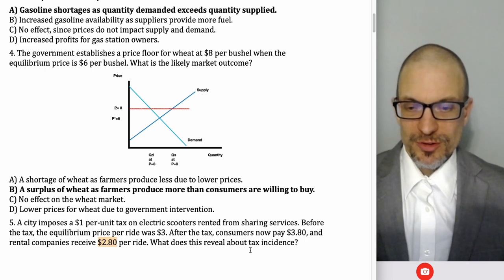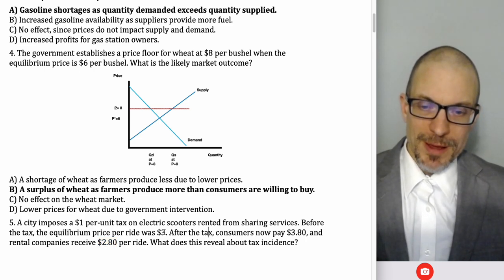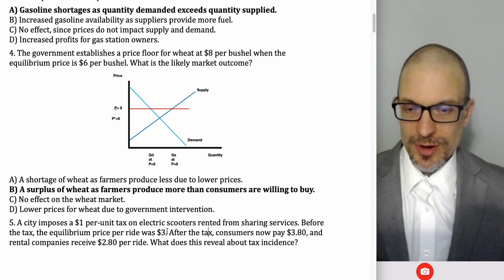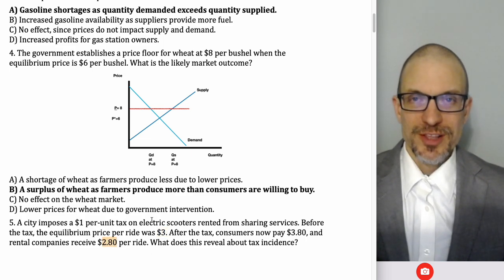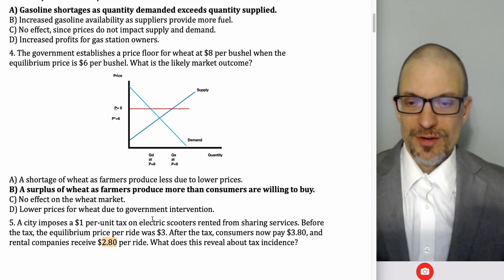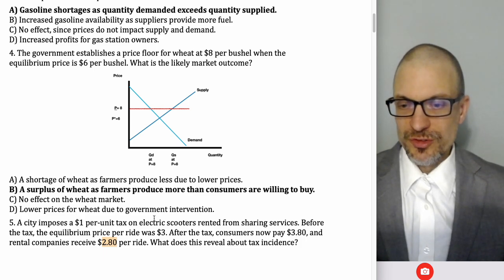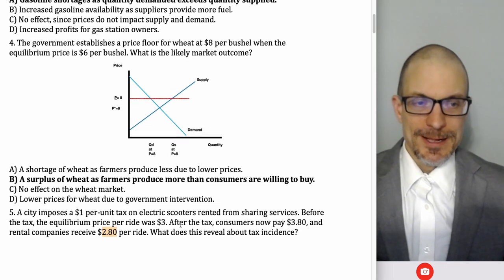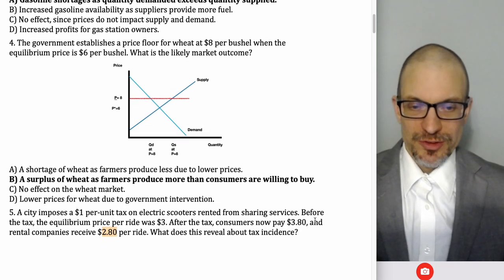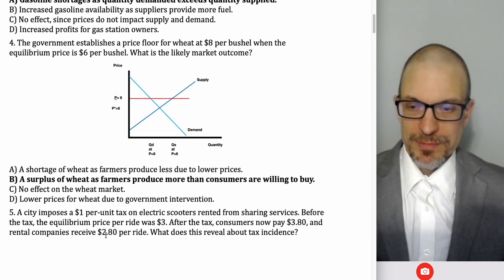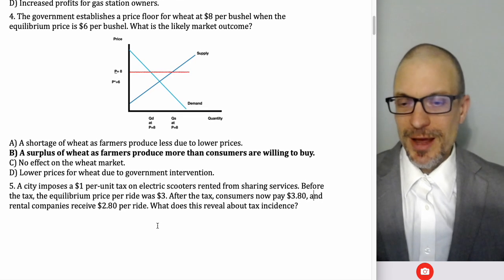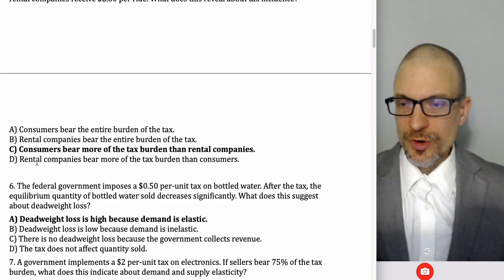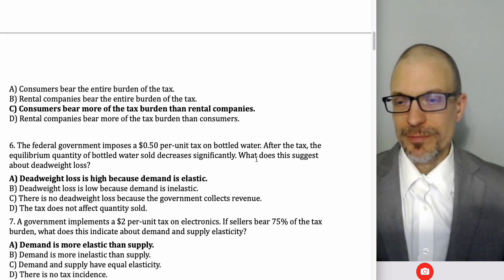We want to know something about tax incidence. Well, the price paid by buyers is rising by 80 cents relative to what would have been the equilibrium. The price received by sellers is falling by 20 cents. So the larger share of the tax was going to be borne by buyers in this case. The dollar is spread between $2.80 and $3.80, with 80 cents of the dollar being paid by buyers. So consumers bear more of the tax burden than rental companies.